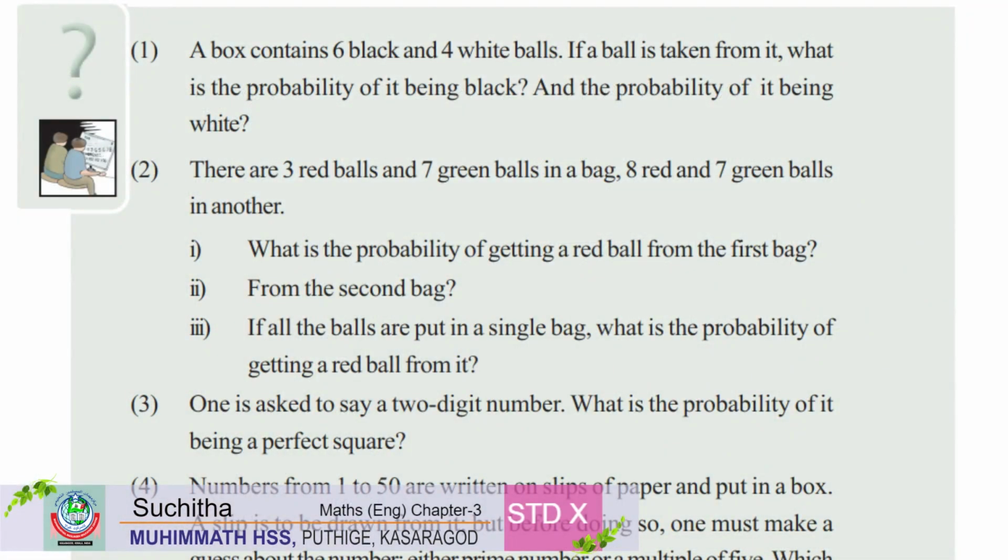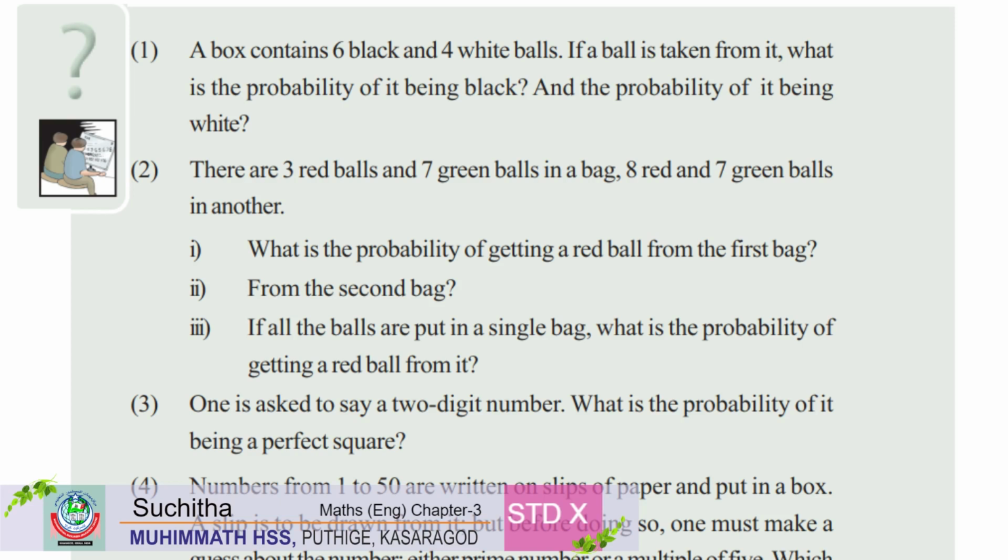Now, the second question. There are 3 red balls and 7 green balls in a bag, and 8 red and 7 green balls in another bag. First question, what is the probability of getting a red ball from the first bag? Second question, from the second bag.